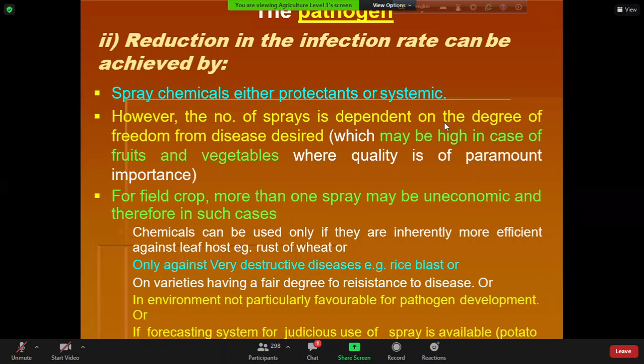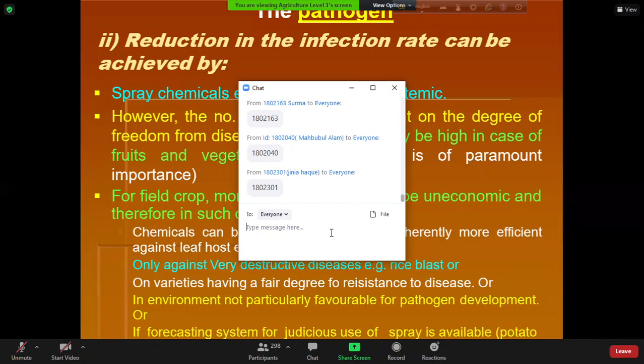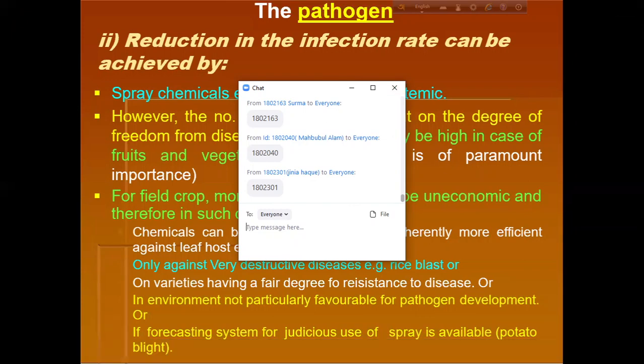For example, there are some major crops, there are some minor crops. Rice is the major crop in Bangladesh, and barley is not a major crop in Bangladesh. So we will not apply chemical to control the pathogen of barley in our field. It depends on the importance of the disease. It depends on the importance of the crop being cultivated in a particular area.